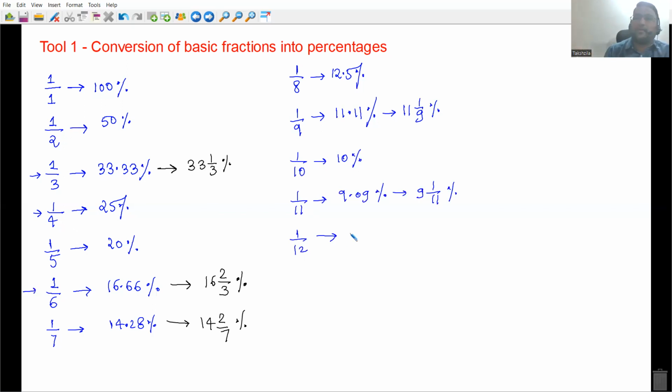दोनों साइड को 2 से डिवाइड कर दो. That is equal to 8.33 percentages everyone. 100 by 12 is 8.33%. That is 8 1 by 3. If I get 1 mark out of 13 marks, not very much useful, okay, 7.69%. Okay, you can ignore the mixed fraction for this.